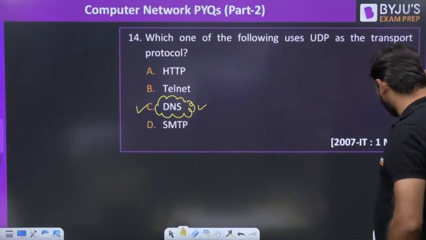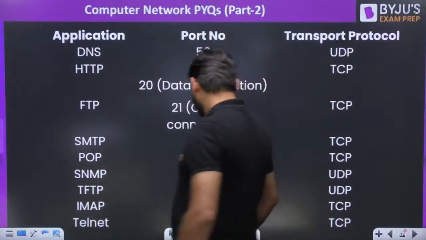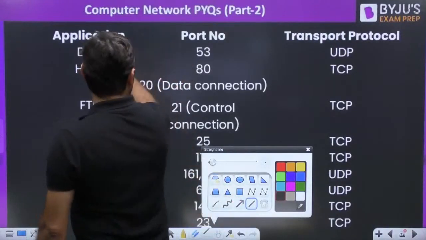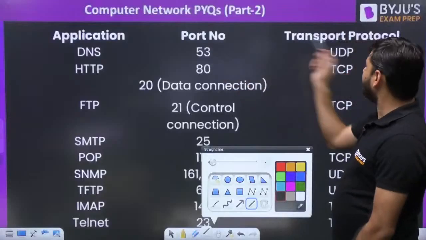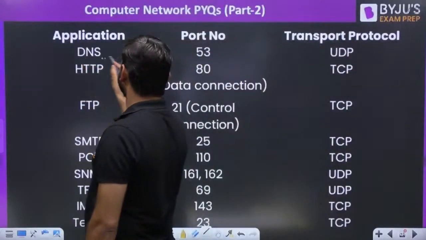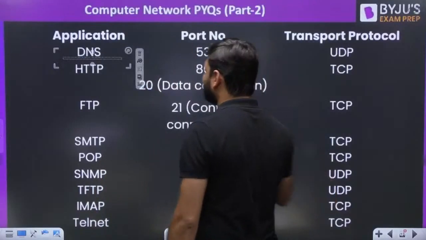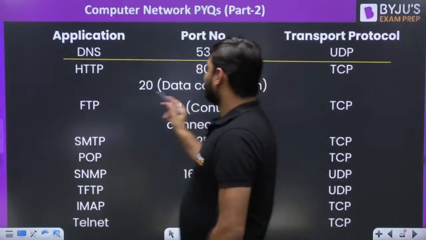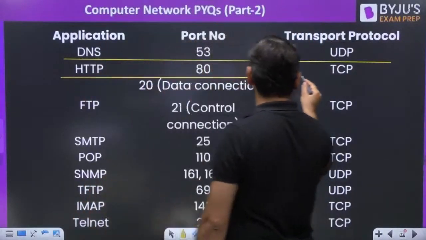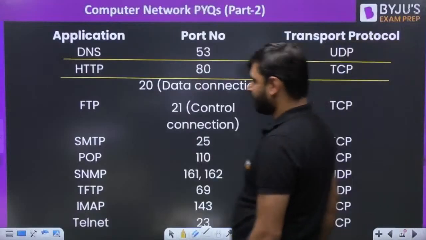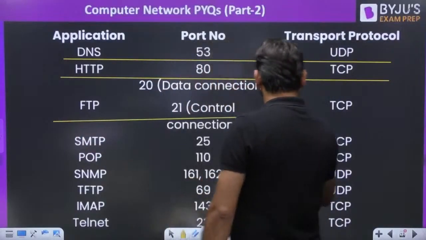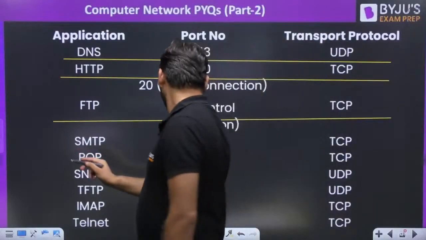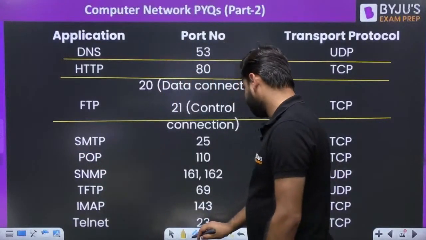Now, I have made this table here so that you can understand: application protocols, application port number and transport protocol. DNS uses UDP. HTTP port number 80 uses TCP. FTP has two connections, a data connection and a control connection.